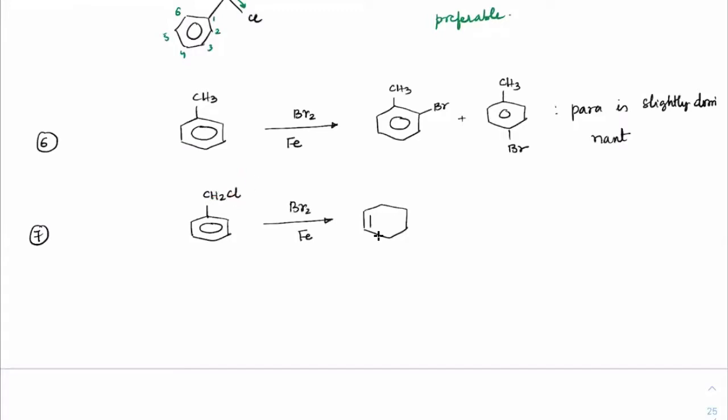So what you will observe here is CH2Cl giving bromine here plus CH2Cl, bromine here, but a very small amount of meta position here, correct? A very, very small amount, in fact around 5%. Rest would be only these two.